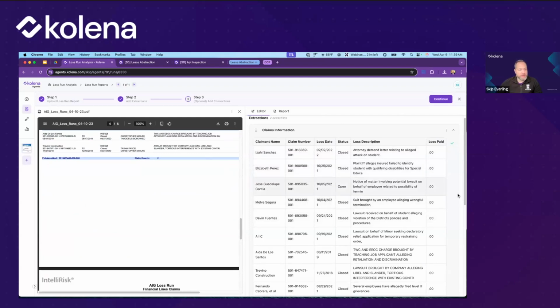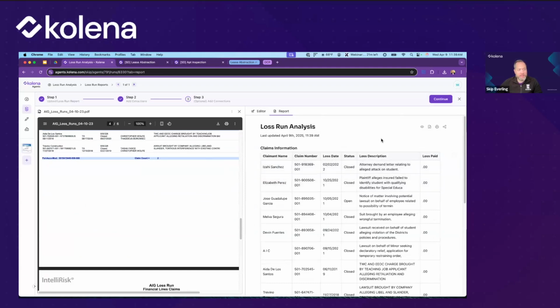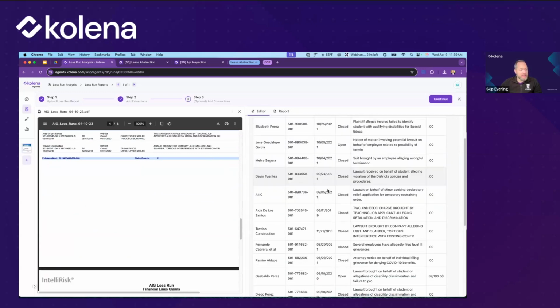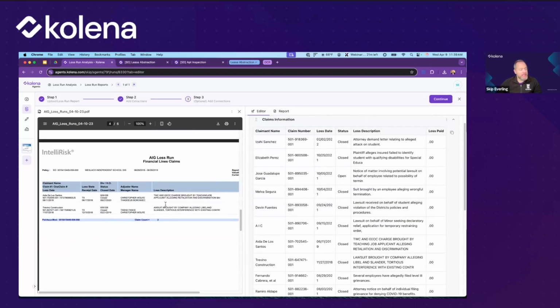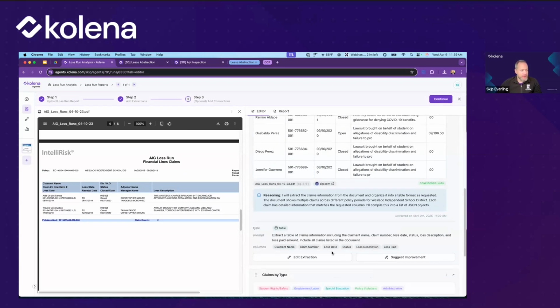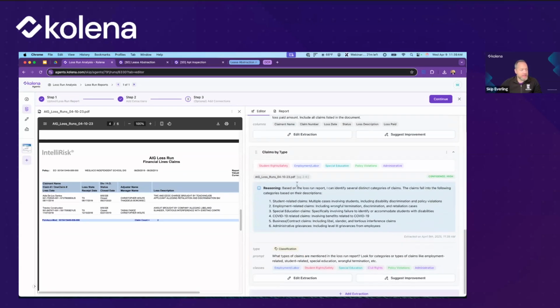We can also have it output in this PDF or docx format in our report view. We can customize this table however we like, but the key idea is that this has all been extracted automatically. We can also see a breakdown of claims by type.